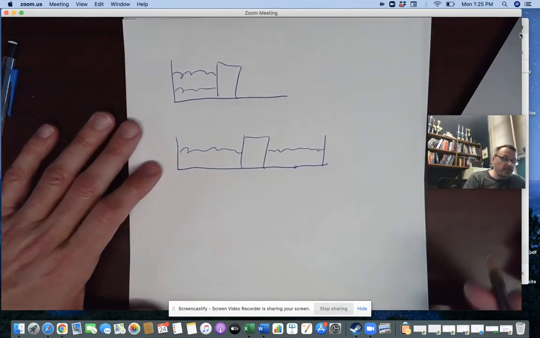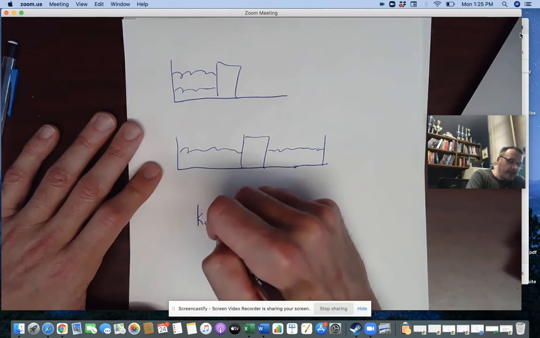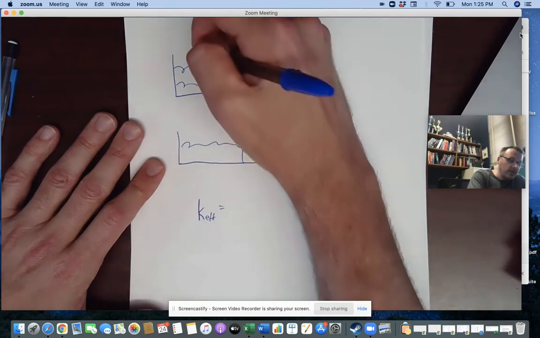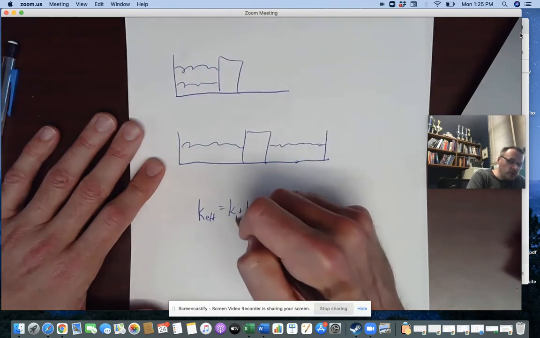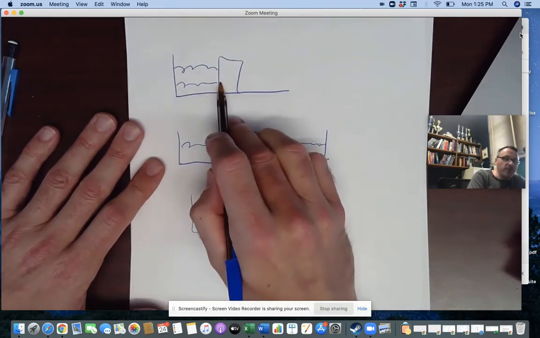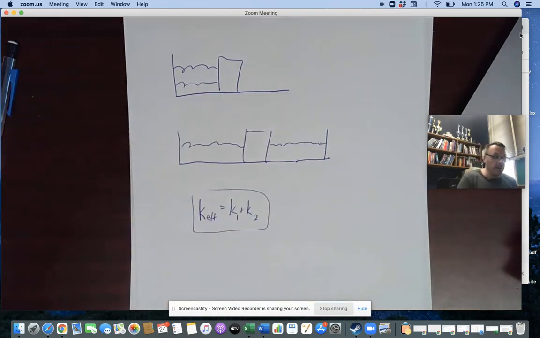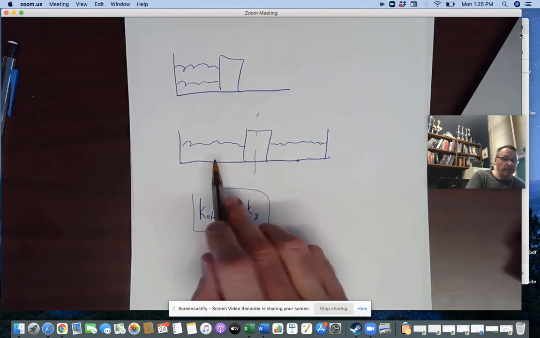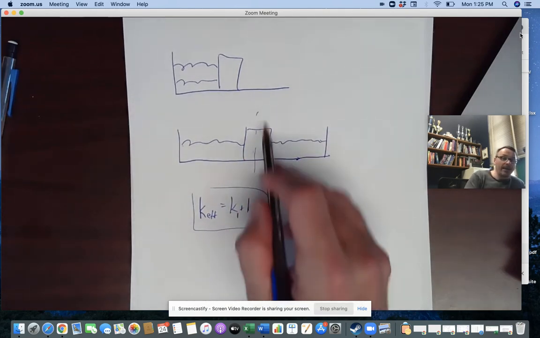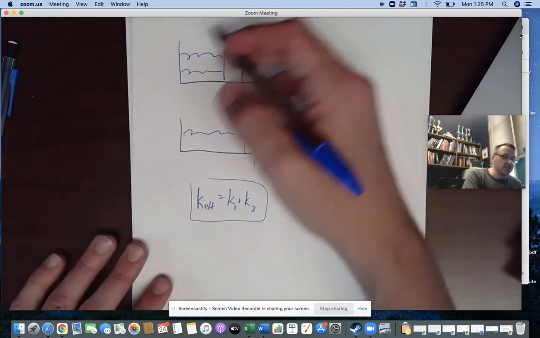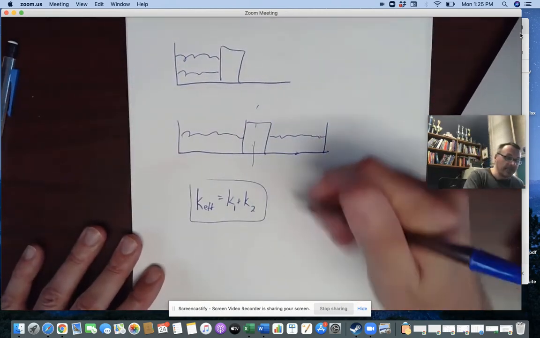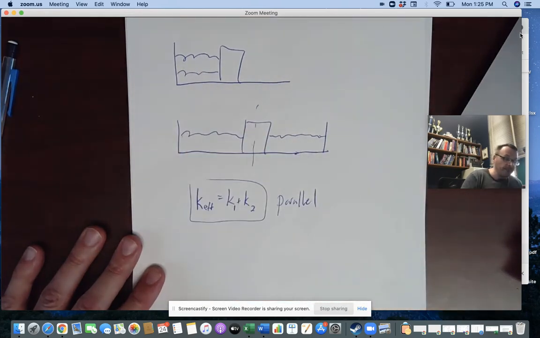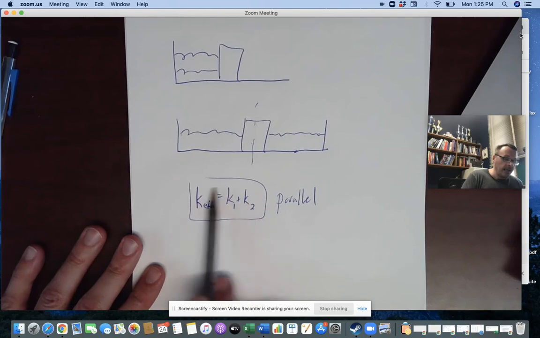All the equations are the same, except what we have here is an effective K. And the effective K in these conditions is going to be just adding the two Ks of the springs, because both of these springs are cooperating with each other. This one also is cooperating with that one. If I smush this one, I stretch that one, they're both trying to get it back to this equilibrium position. So this is often called springs in parallel, because the two springs are parallel to one another. In this organization, that's K effective.